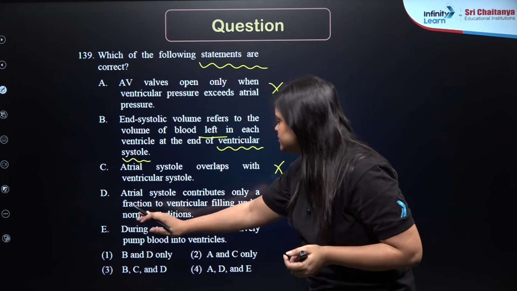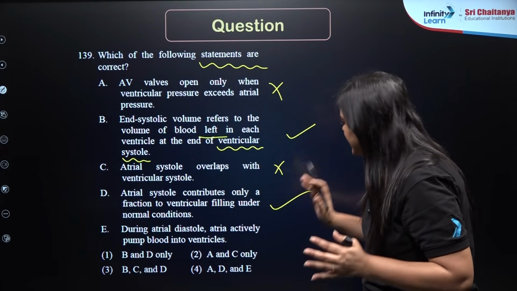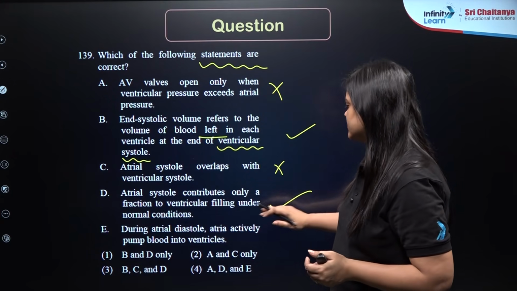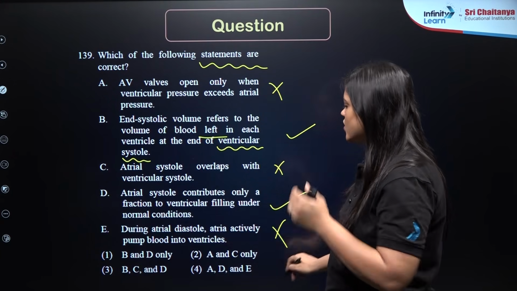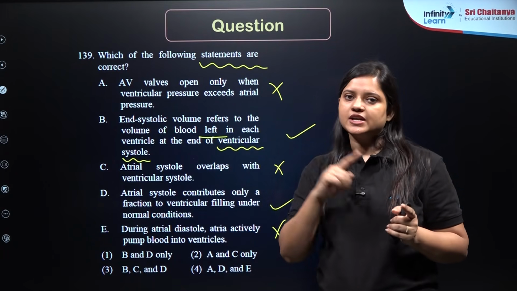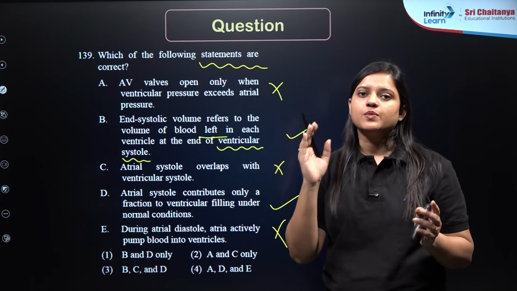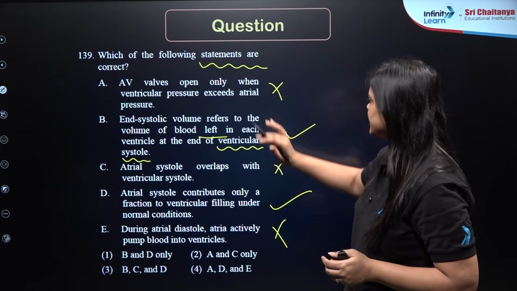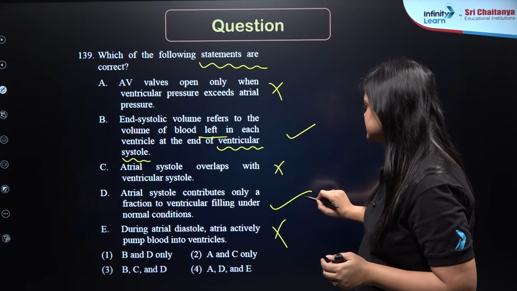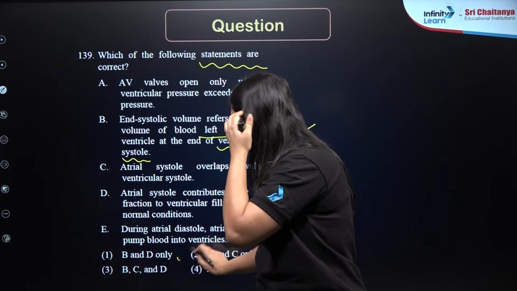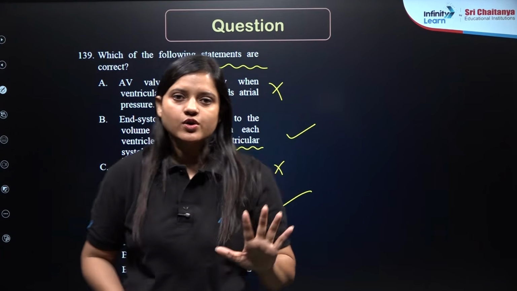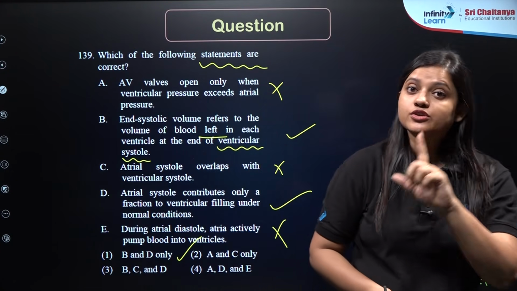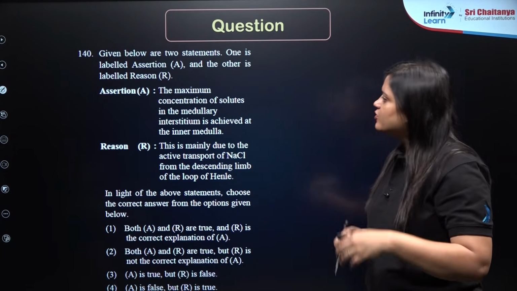So this is true. During atrial diastole, atria actively pump blood into the ventricle, which is wrong. It is during the atrial systole when atria will contract, then active filling of the ventricles will be there, and that too 30%, right? So this is wrong. So we want only the correct statements. So it is B and D, right? So B and D only, answer should be 1. A very good question. Pay attention. I hope you have not made this question wrong, right? Let's move on to the next question.